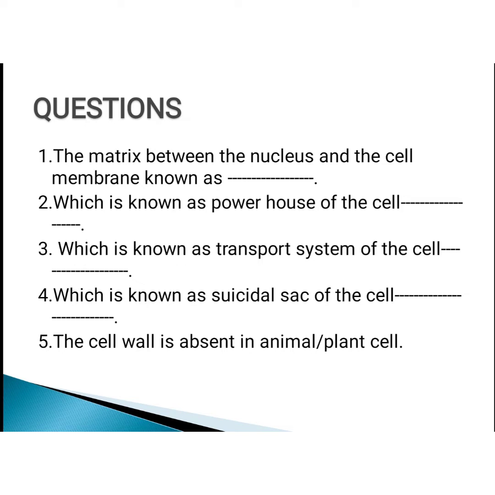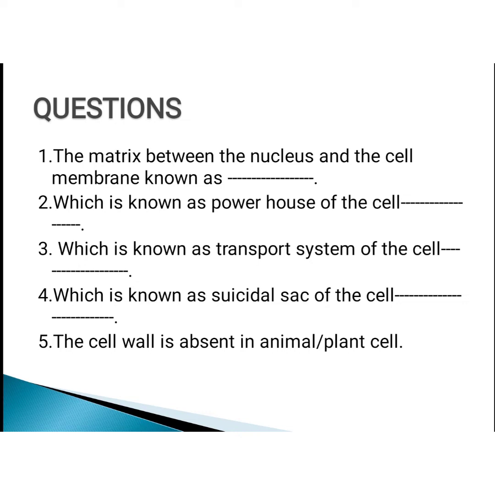First question. The matrix between the nucleus and the cell membrane is known as dash. Second question. Which cell organelle is known as the powerhouse of the cell? Third question. Which cell organelle is known as the transport system of the cell?